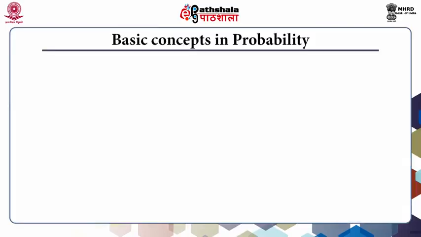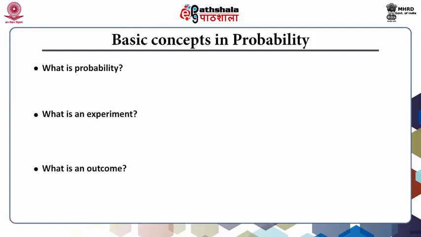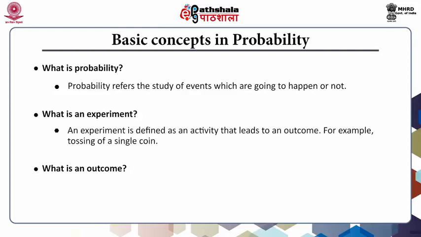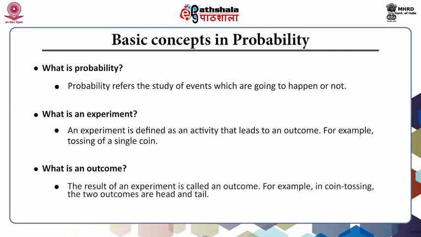Basic concepts in probability. What is probability? Probability refers to the study of events which are going to happen or not. What is an experiment? An experiment is defined as an activity that leads to an outcome. For example, tossing of a single coin. Next we see what is an outcome. The result of an experiment is called an outcome. For example, in coin tossing, the two outcomes are head and tail.